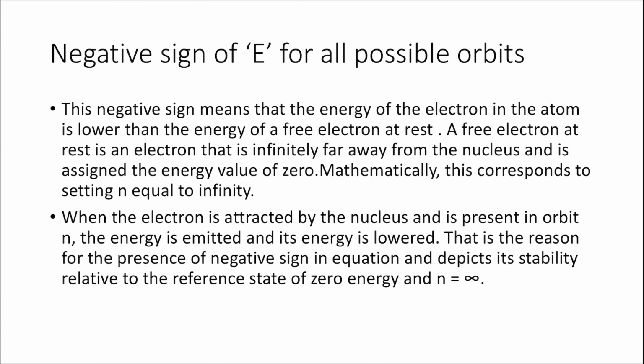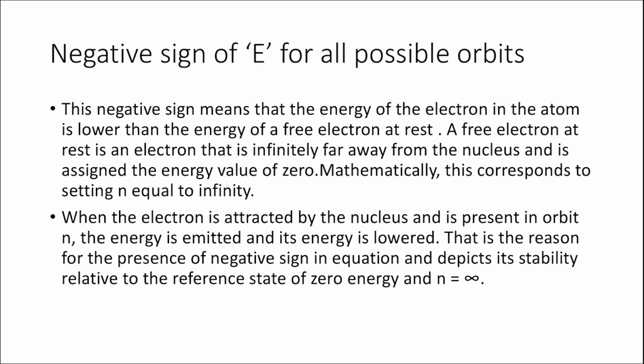So at rest, the electron has energy equal to 0, and when it enters the orbit, it emits energy, and therefore the energy is lower than 0, and that is the reason for the presence of the negative sign in this equation. Also remember that a system which is at a lower energy is supposed to be more stable.